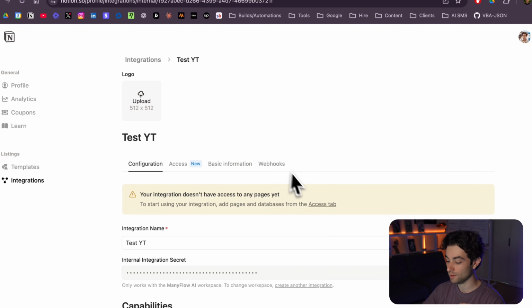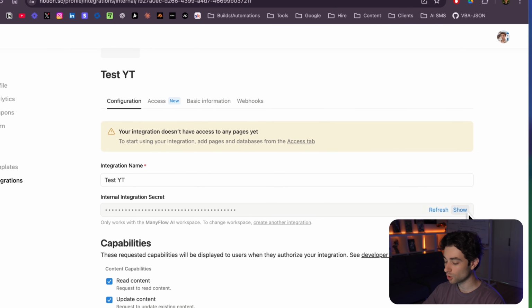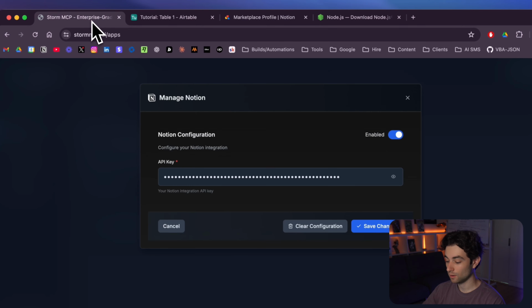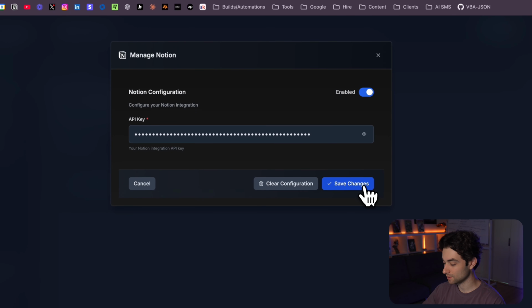And you're going to grab the API key that's over here. You're going to show it and copy it, and we're going to paste it right in here. And then click on Save Changes.